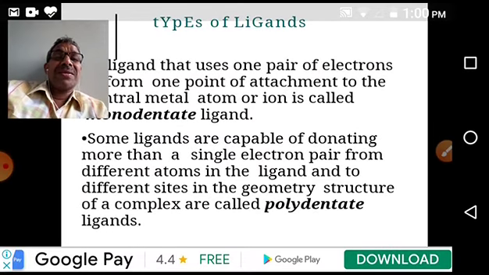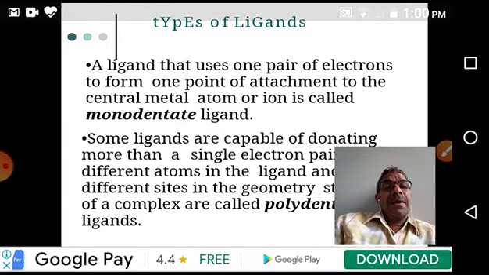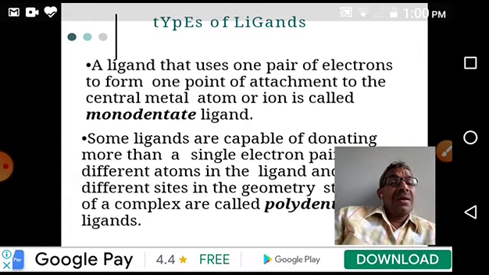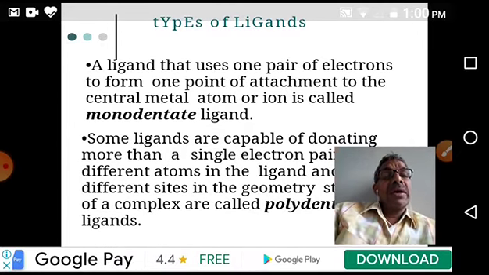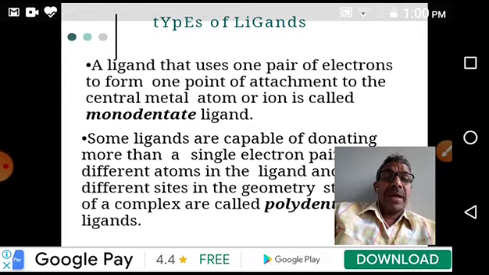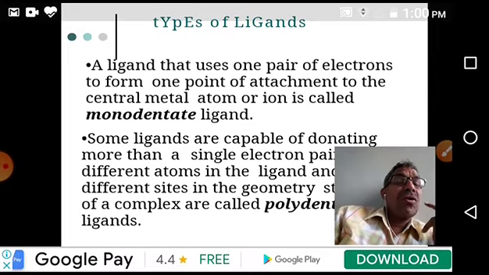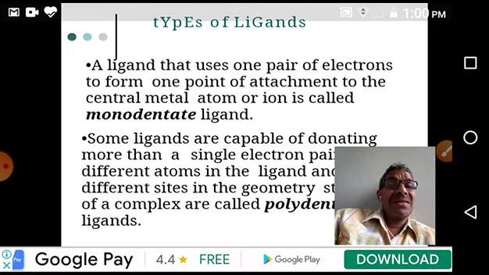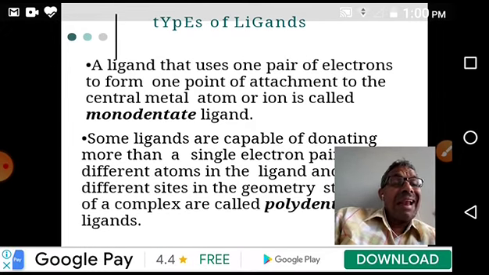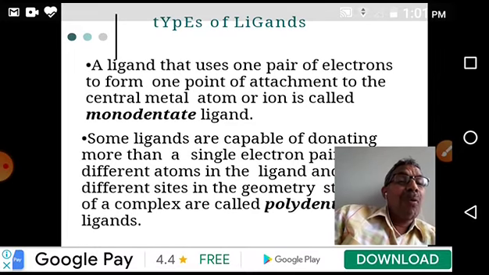So, types of ligands. We see different types of ligands. Already I told you in the definition, a ligand should have at least one lone pair of electrons that it is capable of donating. There are ligands which have more than one electron pair, and those also act as ligands. So we can classify ligands into different types: monodentate ligand, bidentate ligand, tridentate ligand, polydentate ligand.